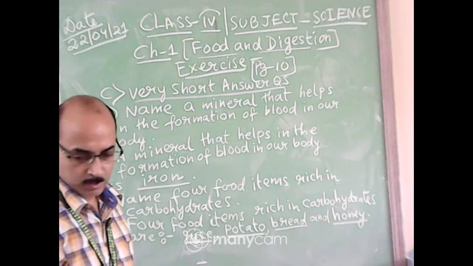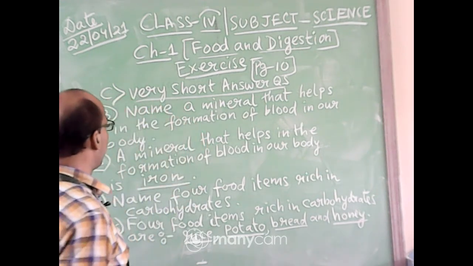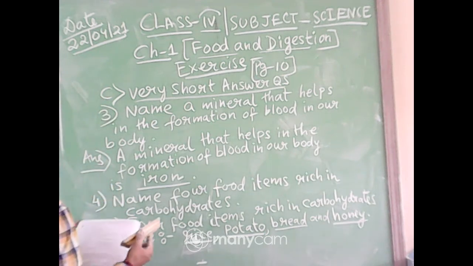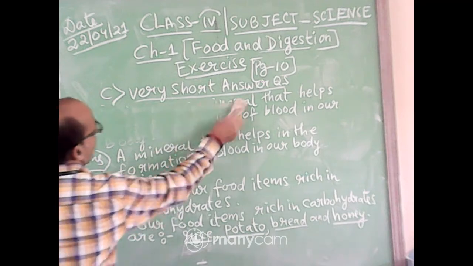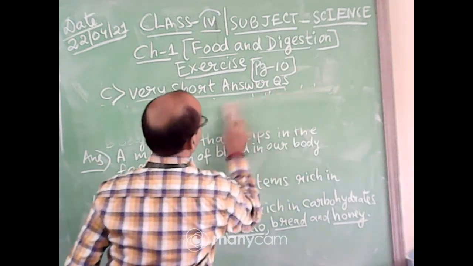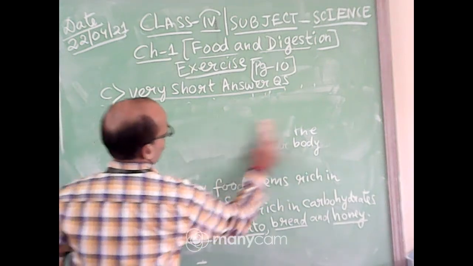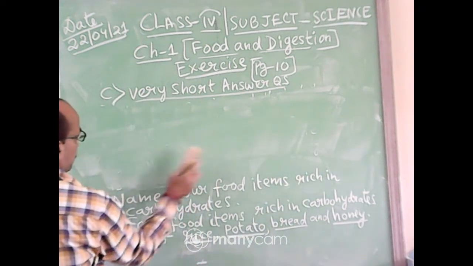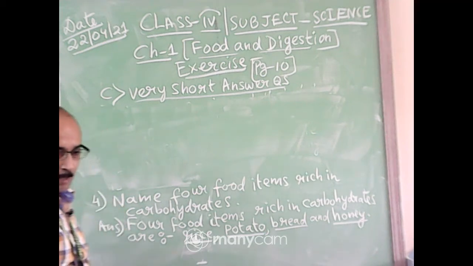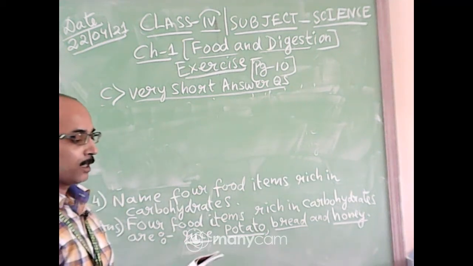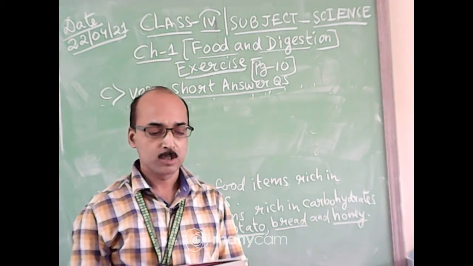Now I think all of you have completed number 3. So I will rub number 3 now. We will write question number 5. Okay. Now question number 5: Name any 2 junk foods.